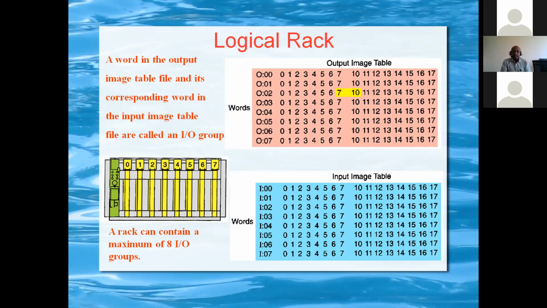If there is a high signal, it will give 1 in the table. That shows which module, where O means output and I means input, which slot, which rack it contains, and the bit, that is the terminal number. This will be our programmed image table. The data will be updated from here, then transferred to the output sections.